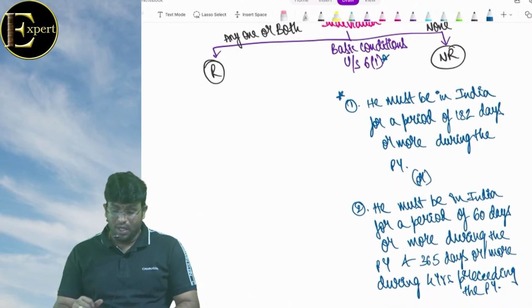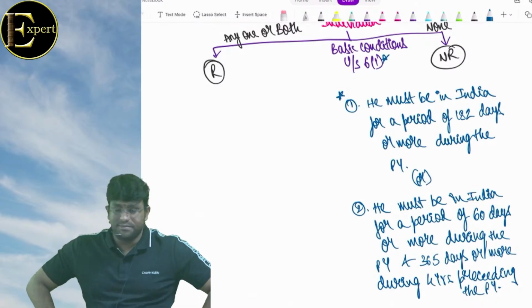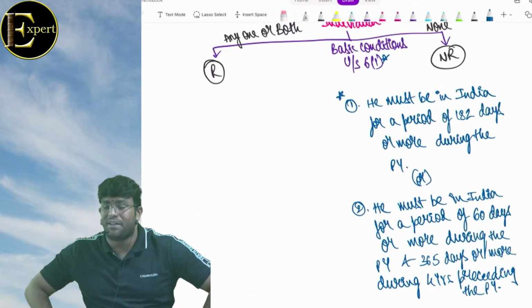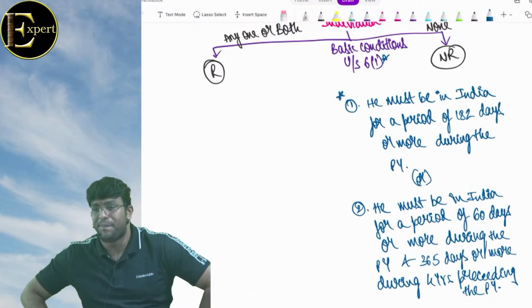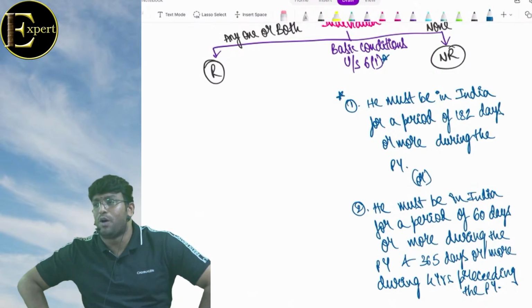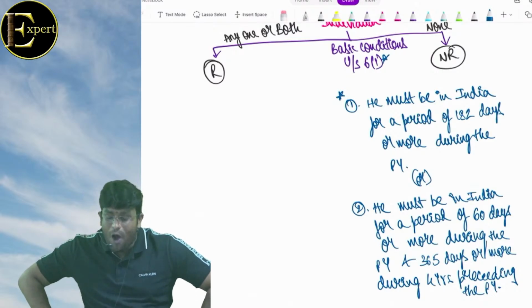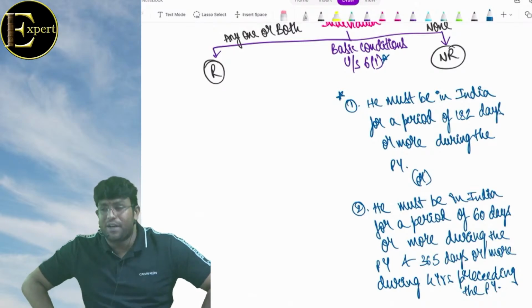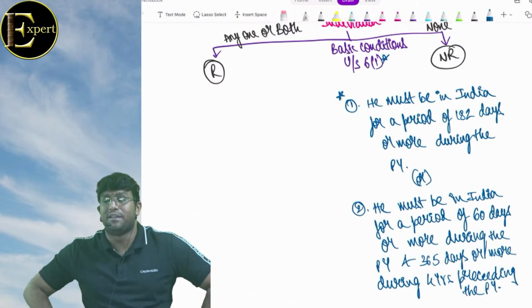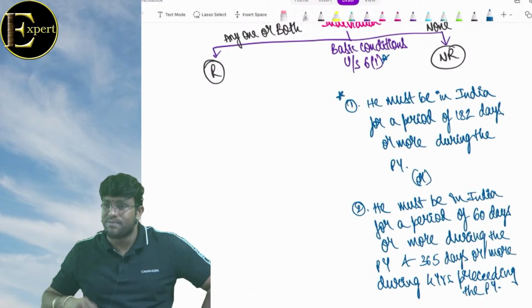दोस्तों बोलो. When is an individual regarded as resident? Only if he satisfies any one of the basic conditions. How many are there? 2. Both satisfied, 1 satisfied, both gone. What is the first condition? He must be in India for a period of 182 days or more during the previous year. Or he must be in India for a period of 60 days or more during the previous year and 365 days or more during 4 years preceding the previous year. समझ में आ रहा है क्या बेटा?